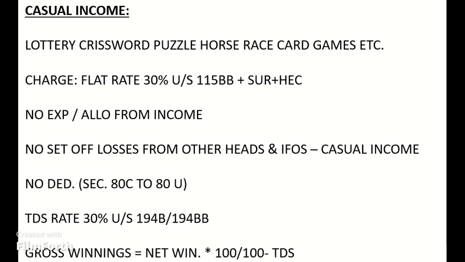Some additional points to be noted: income derived from owning and maintaining racehorses is not casual income, and the normal slab rate will be applicable on such income. Next point: income of a jockey from such profession is not treated as winning from horse races. Last point: winning from a motor car rally is a return for skill and effort and cannot be treated as casual income.